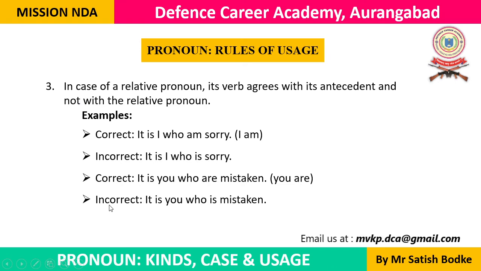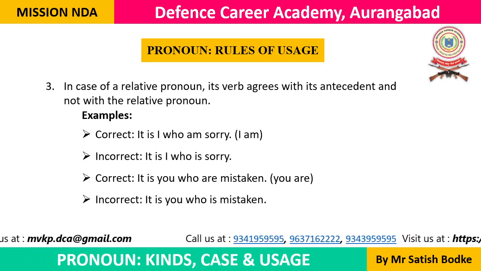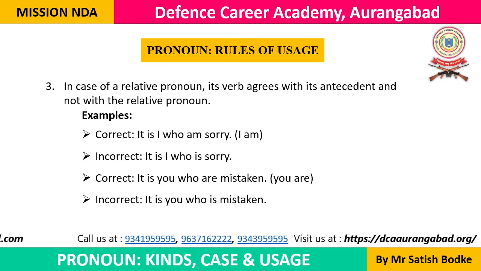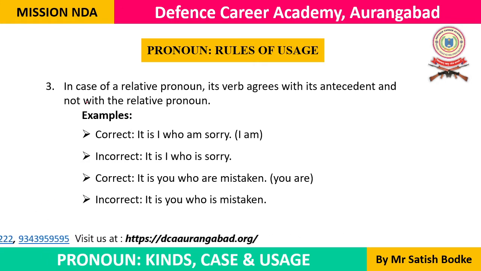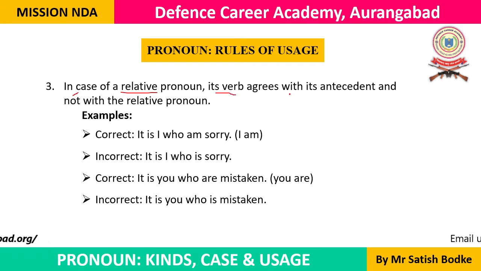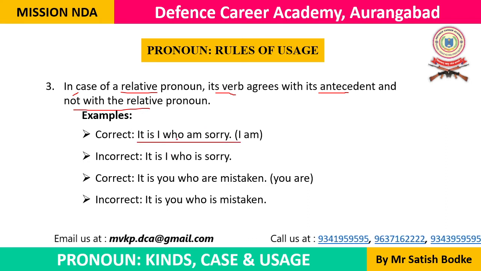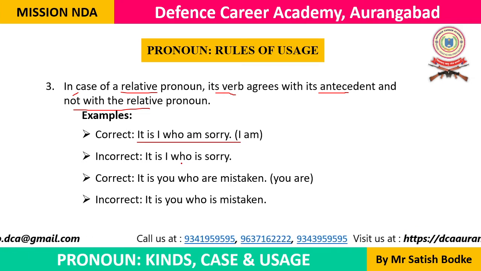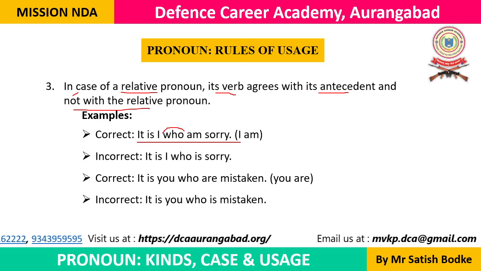And now rule number 3. This rule is about the relative pronoun, and let's try to understand this rule with the example. If in case a relative pronoun, its verb agrees with its antecedent, not with the relative pronoun. Now look at this example sentence. It is I who am sorry. This is correct. It is I who is sorry. This is incorrect.